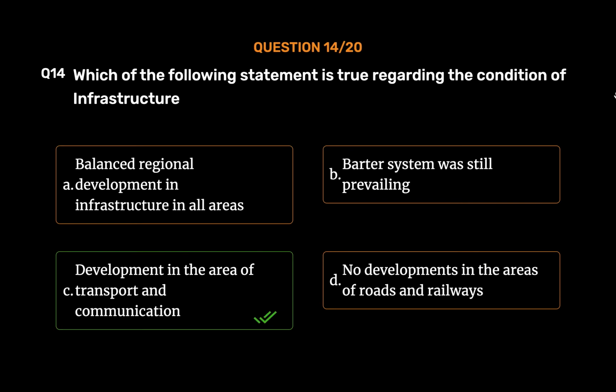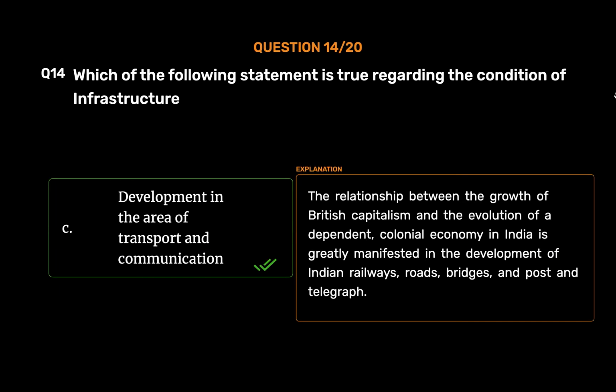Development in the area of transport and communication. The relationship between the growth of British capitalism and the evolution of a dependent, colonial economy in India is greatly manifested in the development of Indian railways, roads, bridges, and post and telegraph.